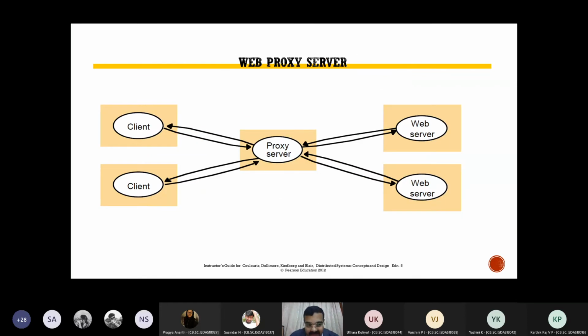This is a web proxy. You have a web server. One web server is there for www.amrita.edu. Another web server is there for intranet.amritanet.edu. But as far as you are concerned, you are sitting outside as a client, you go only through the proxy.